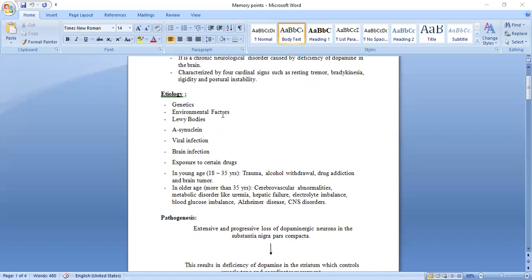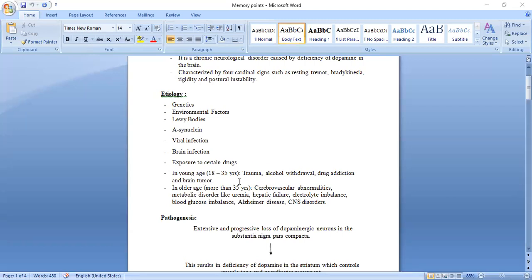Etiology, what are the causes? Genetics, passing from one to another, that is due to the mutation. Environmental, that is the pollution and herbicide, insecticide, isn't it? Lewy bodies, the abnormal deposition of the proteins. And which protein? That is the synuclein protein. This is the main protein found in the Lewy bodies. Okay, due to the viral infection, due to the brain infection, exposure to certain chemicals, exposure to certain drugs,